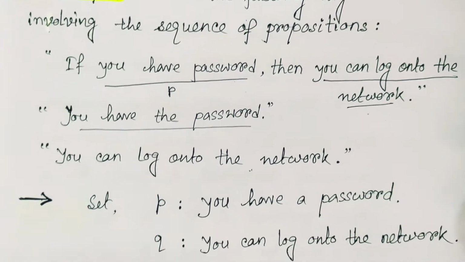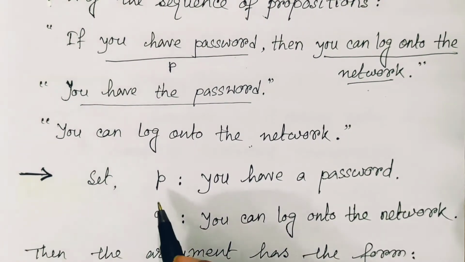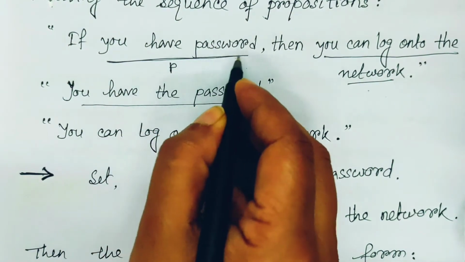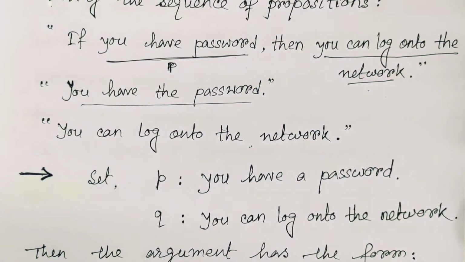So what should we do? At first we find out the propositions. Let P be a proposition: you have a password. So that is this one, you have a password, and we say it is the proposition P.